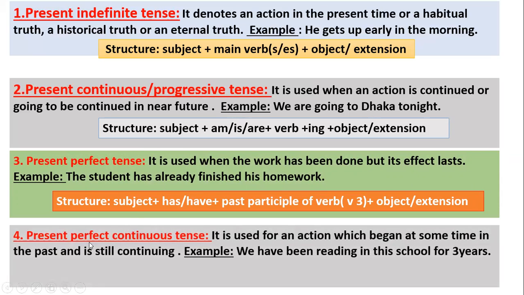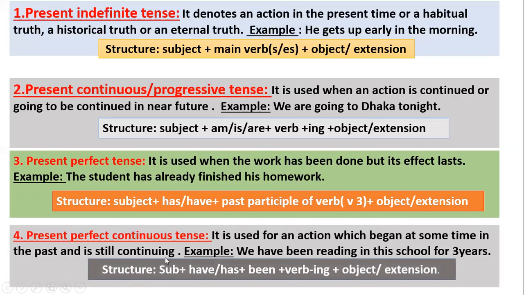And number 4, the last one, present perfect continuous. It is used for an action which began at some time in the past and is still continuing. That is, the action is not complete. Here, time is mentioned, but the work is continuing yet. Example: We have been reading in this school for 3 years. This is the example of present perfect continuous tense.